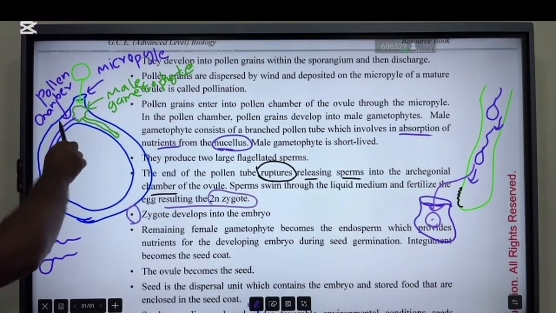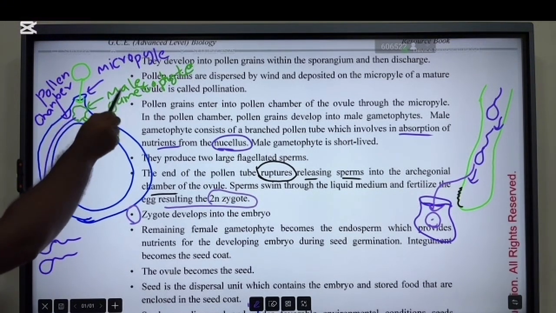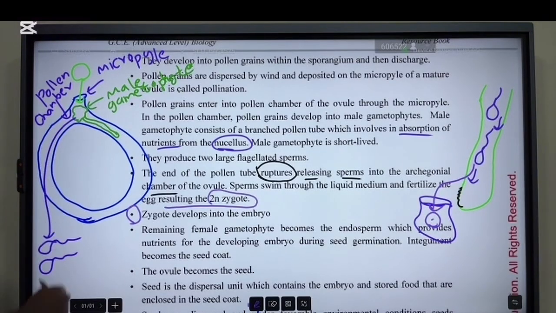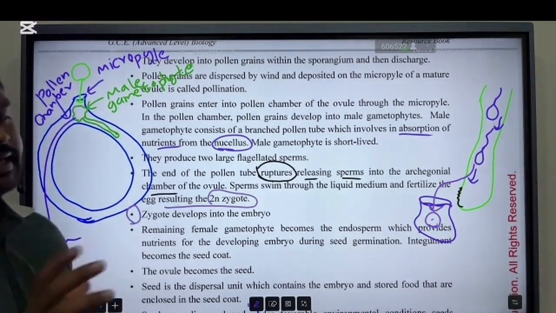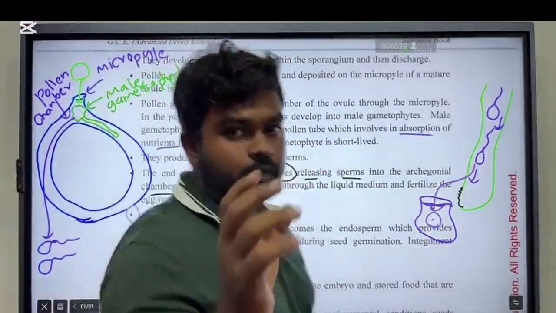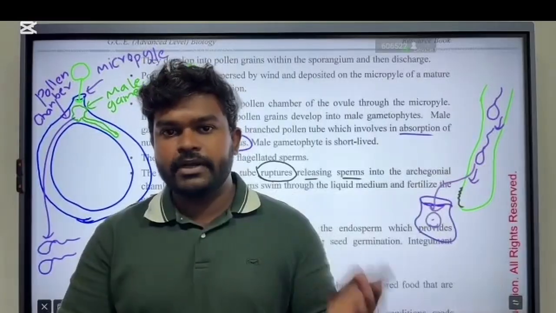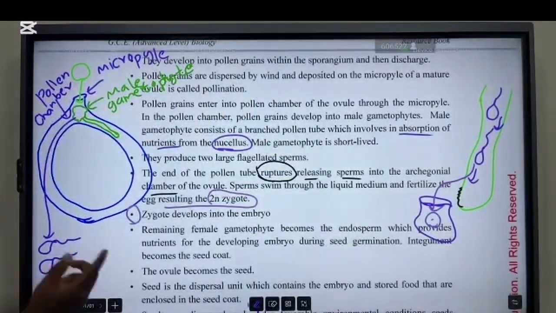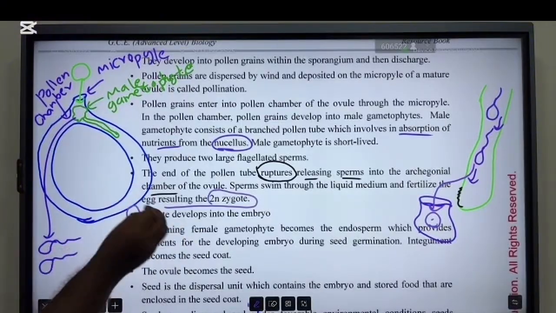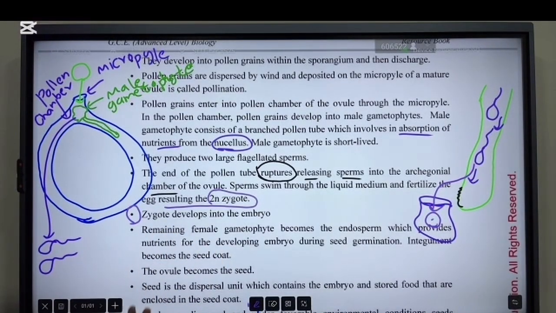The pollen grain develops into the male gametophyte at the pollen chamber within the ovule. This male gametophyte has a pollen tube that is important for absorption of nutrients from the nucellus. Also, this male gametophyte produces two flagellated sperms. Then these two sperms are released into the archegonium of the female gametophyte after rupturing of the pollen tube.